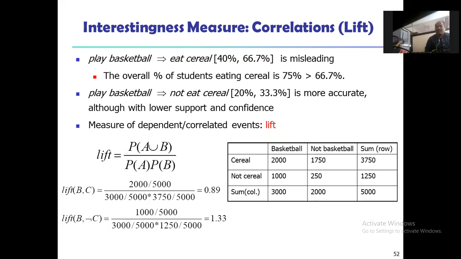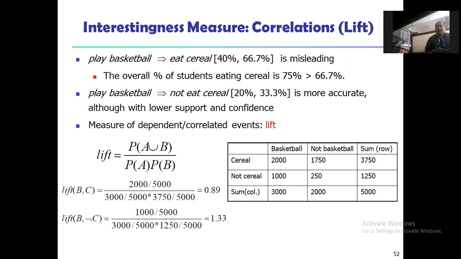A measure of dependent or correlated events is the lift. What is the measurement of dependent and correlated events? This is called the lift. Now here we are going to check two conditions: one while eating the cereal, and another while not eating cereal.